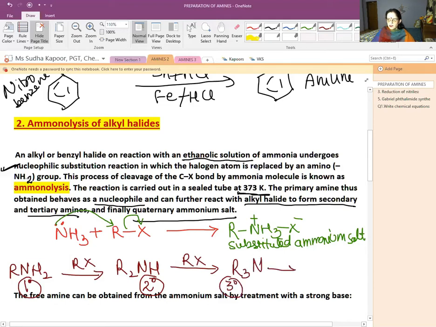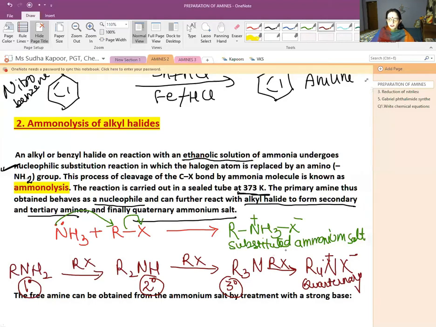And then further, if we are using RX, it would give us the quaternary salt, R4N+X-. So N is positive, X negative. It is the quaternary ammonium salt. In this way the reaction proceeds and goes on very fast, converting to 1, 2, 3 degree and then the quaternary